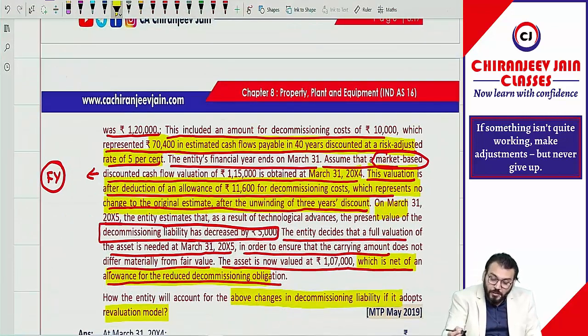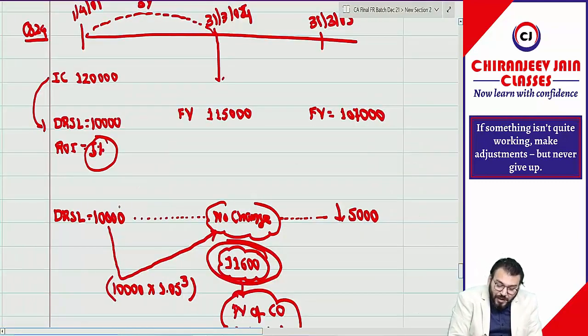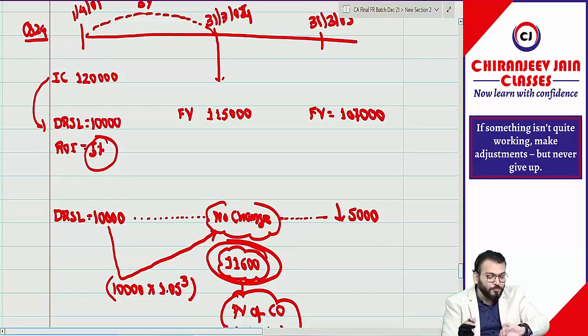Correct? So this valuation is after deduction of an allowance of 11,600 for decommissioning cost, which represents no change to the original estimate after unwinding of 3-year discount. That only we have done. We have done unwinding of 10,000 and that becomes 11,600. Now you need to inform what needs to be done. Why this? What is the info? What is the explanation of that sentence?